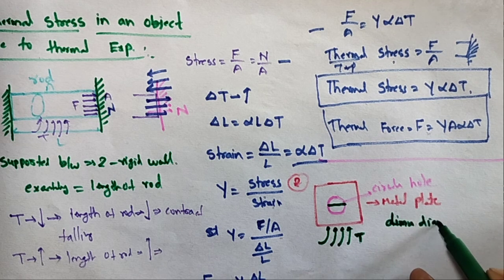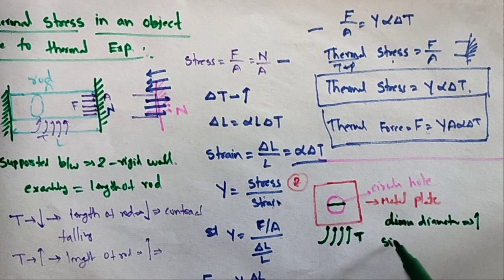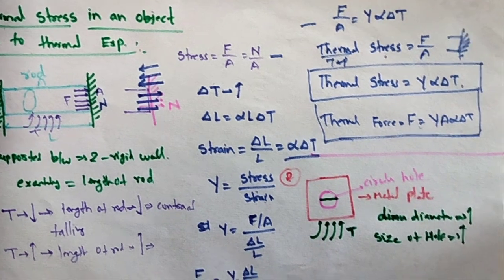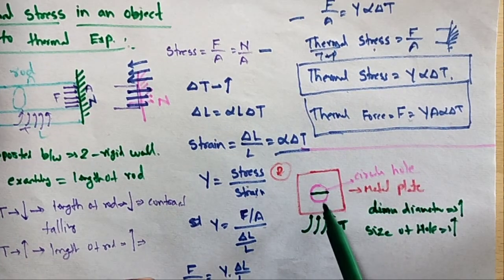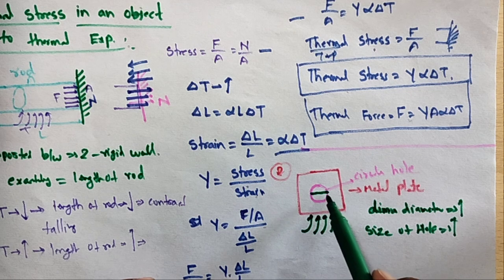The size of the hole also increases, not decreases. When a metal plate has a circular hole inside and you heat the plate, the circular hole also increases.